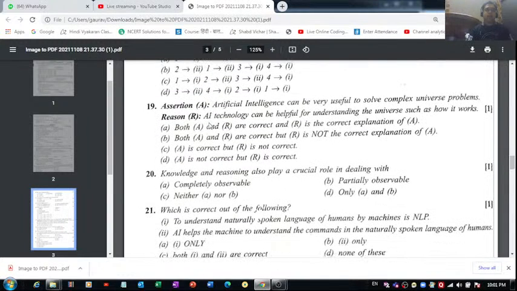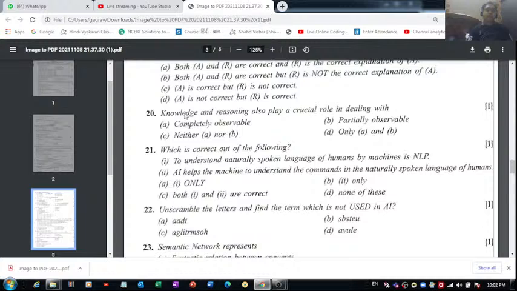Then we have this question number 19 based on assertion and reasoning. Assertion is artificial intelligence can be very useful to solve complex universe problems. I think this is correct. Then the reason is artificial intelligence technology can be helpful for understanding the universe, such as how it works. I think both of them are correct, and R is the correct explanation for assertion A. So we can go with this option A, right? For this question number 19.